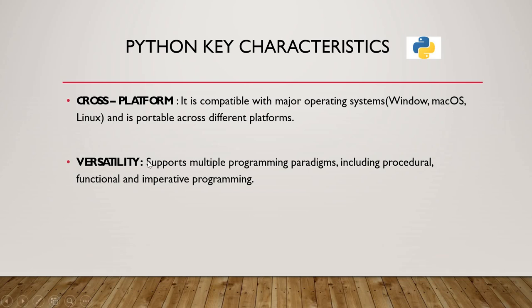And it is a versatile language. It supports multiple programming styles, it is very flexible, and it has multiple functions and many activities. So these are all the key characteristics I have defined clearly, and why we call them key characteristics of Python.